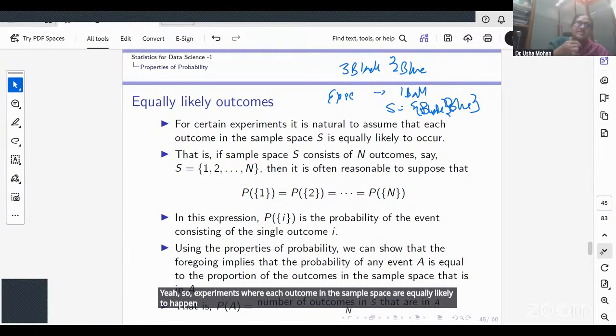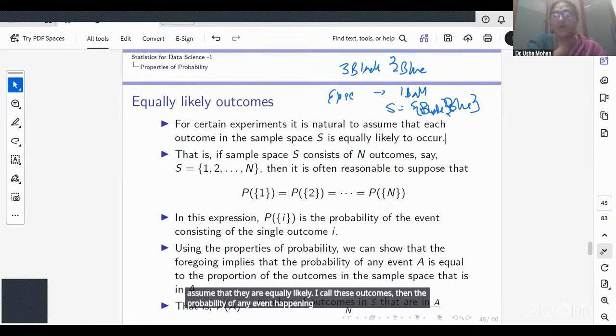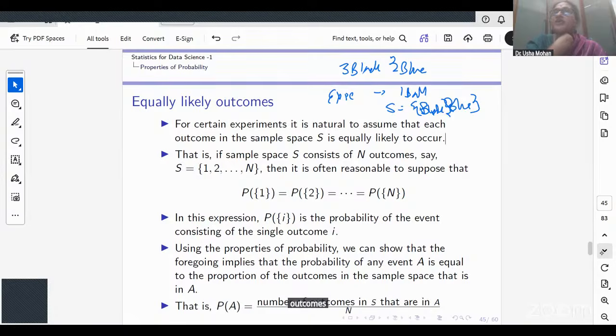If the sample space has n outcomes, then it is reasonable for us to assume that they are equally likely. Then the probability of any event happening is just the number of outcomes favorable to that event, divided by the total.